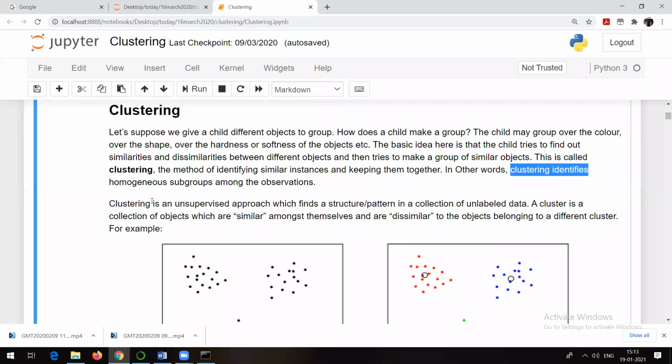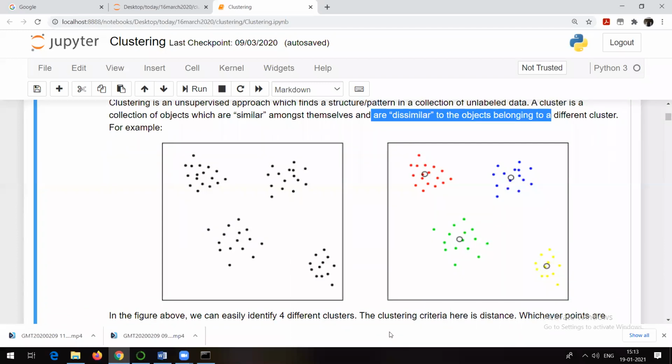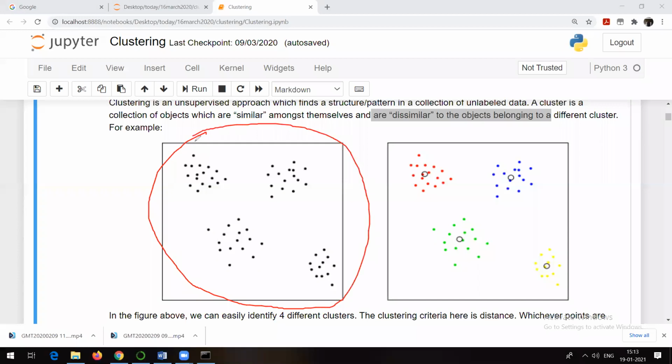In other words, clustering identifies homogeneous subgroups among the observations. It's an unsupervised approach which finds structure or pattern in a collection of unlabeled data, where we are not aware of the output. A cluster is a collection of objects which are similar among themselves and dissimilar to the objects belonging to different clusters. For example, this diagram is showing you the same thing. This is your complete data set. See, why is only one color used here? That means we are not aware in how many groups this whole data is going to be divided.